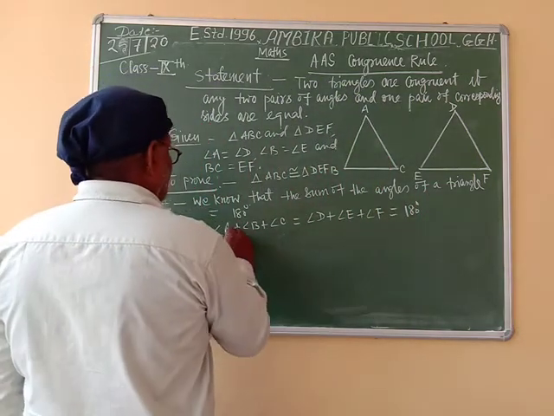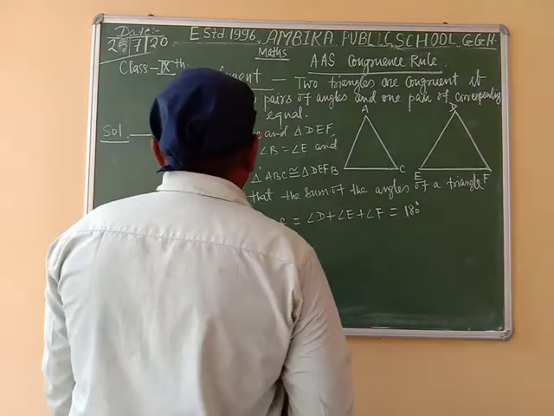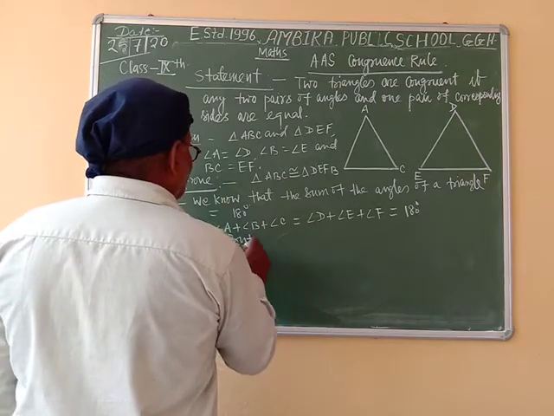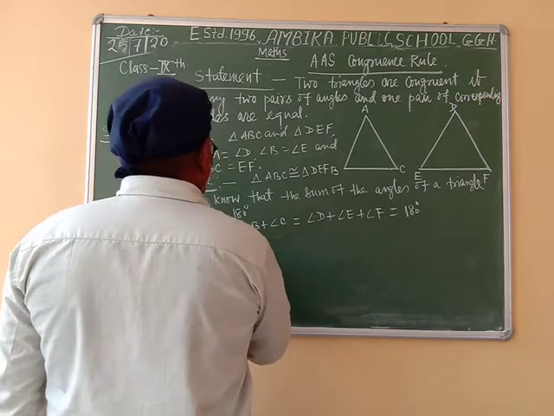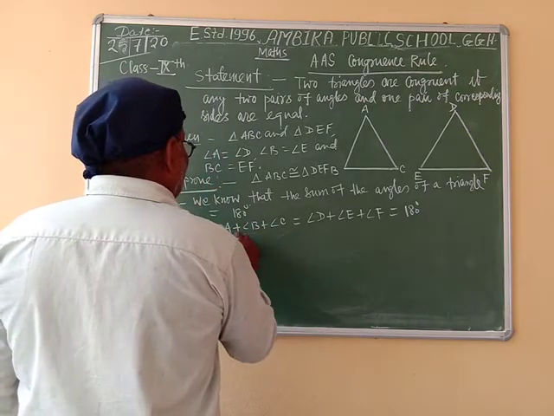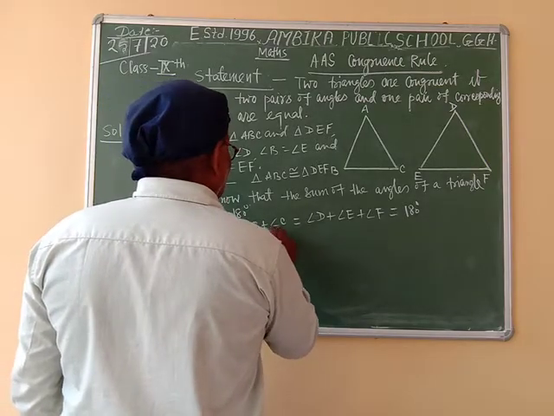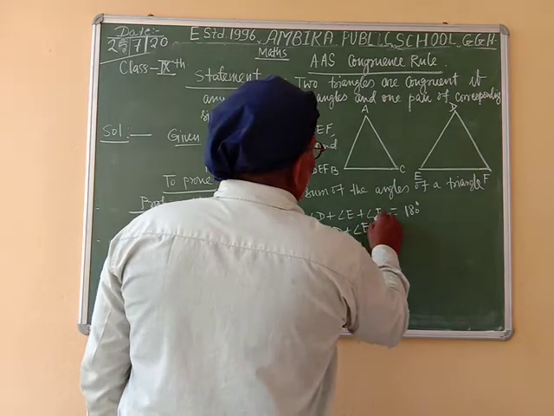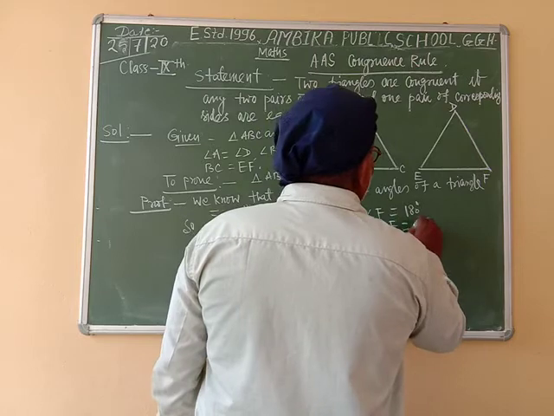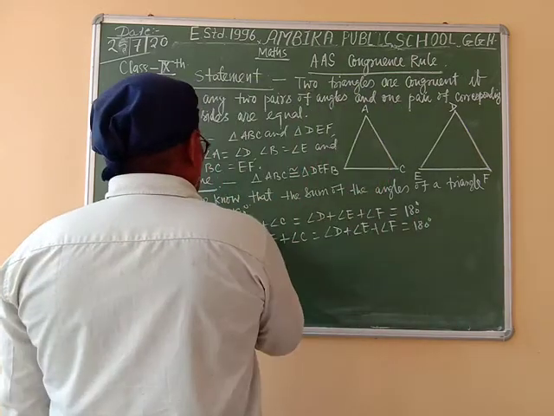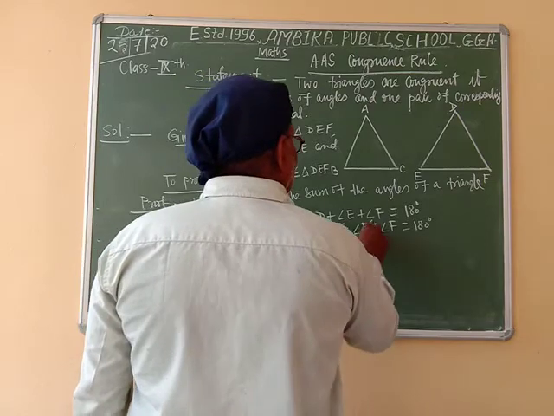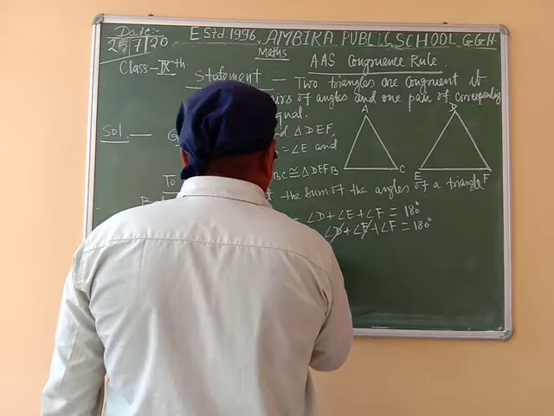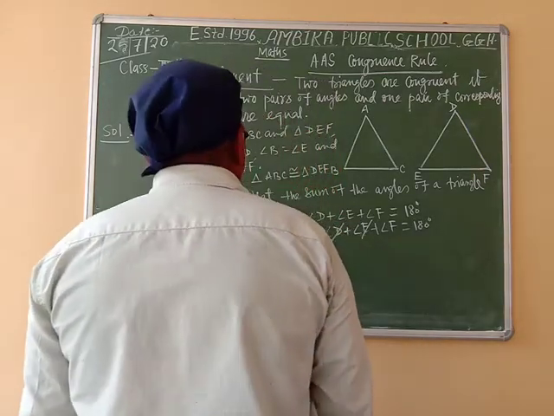But angle A is equal to angle D and angle B is equal to angle E, so angle C is equal to angle F. (1)